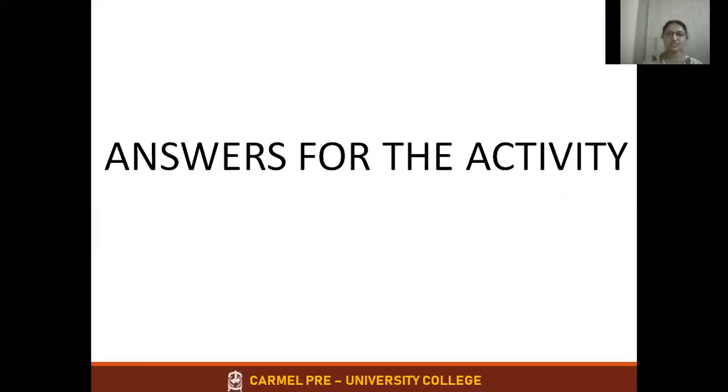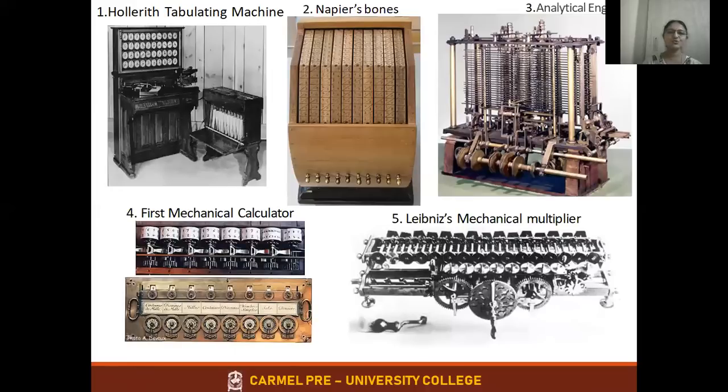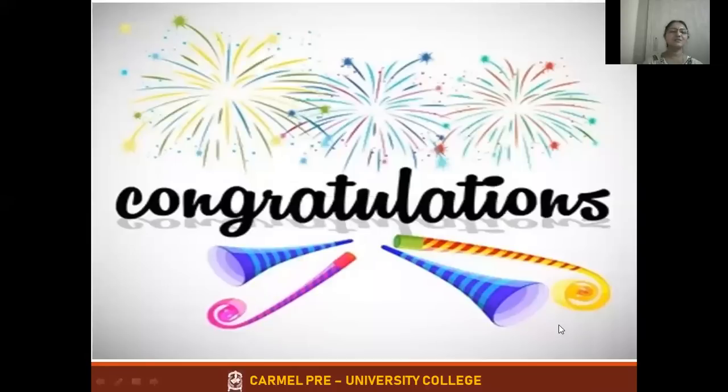Yes. Now we finished learning today's topic. It's time for displaying the answer for the activity which I displayed in the beginning. So those who have written it, just check your answers. First one is Hollerith tabulating machine. Second one is Napier's bone. Third one is analytical engine. Fourth one is first mechanical calculator, that is Pascaline. Pascaline also if you have written, that is okay. Next, Leibniz mechanical multiplier. So these are the 5 machines which I displayed as an activity. Congratulations, those who have written it honestly and correctly.